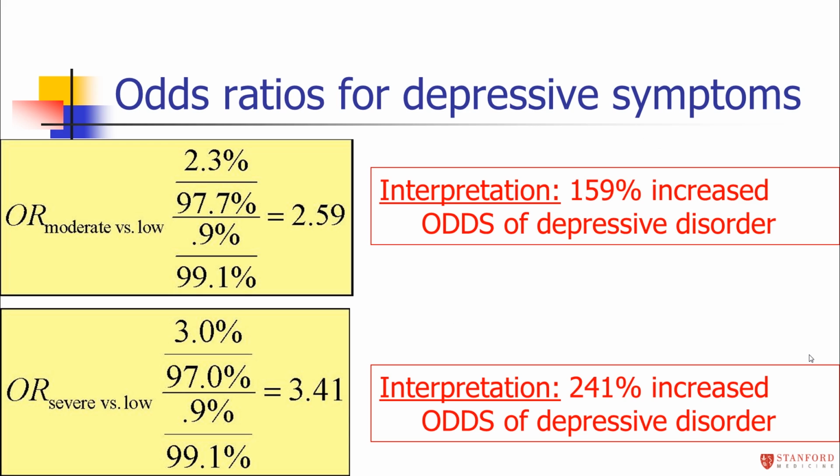So the odds ratio of 2.59 would be interpreted as a 159% increase in the odds, not the risk, of depressive disorder. For the 3.41, that's interpreted as a 241% increase in the odds of depressive disorder. And notice that it's an increase in odds and not an increase in risk. That distinction is actually not important if you have rare outcomes. But as we're going to see in the next module, that distinction of odds here is very important when you have common outcomes, because the odds ratio is going to be very different than the risk ratio in those cases.